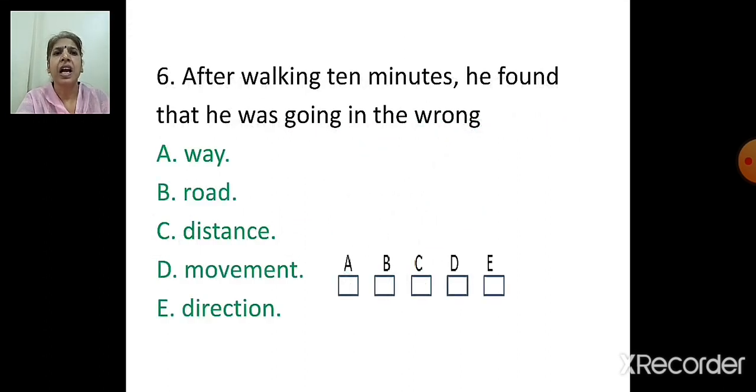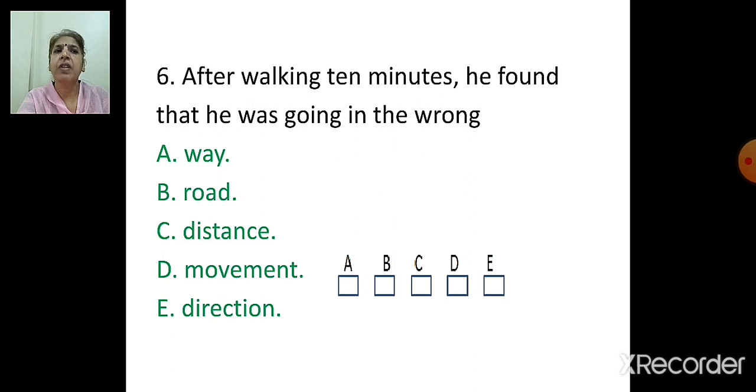Next. After walking 10 minutes, he found that he was going in the wrong dash. A. Way. B. Road. C. Distance. D. Movement. E. Direction. After walking 10 minutes, he found that he was going in the wrong way. So is it correct? You try to answer all the options. You yourself will come to know that whether it sounds correctly. It's correct. So he was going in the wrong way.